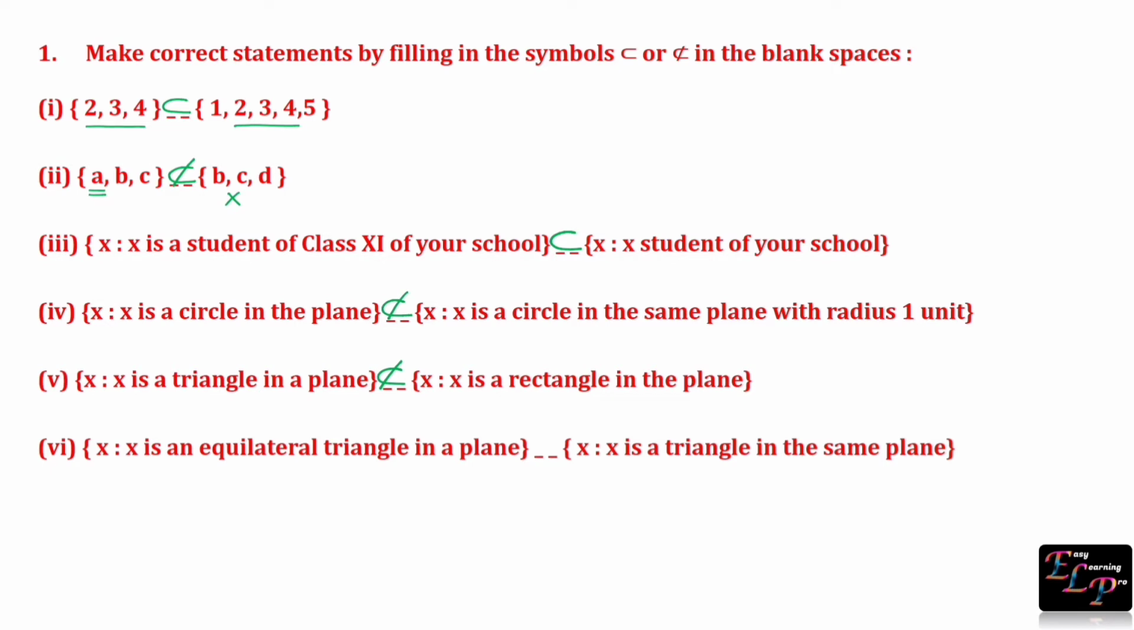X is an equilateral triangle in a plane, and X is a triangle in the same plane. This is a subset. X is an even natural number, and X is an integer. This is a subset.